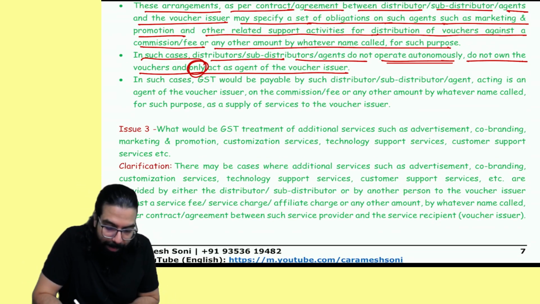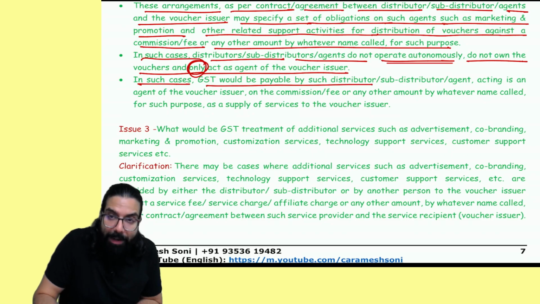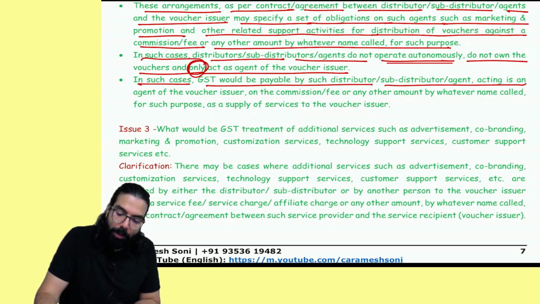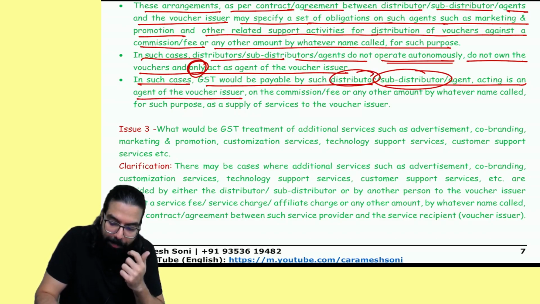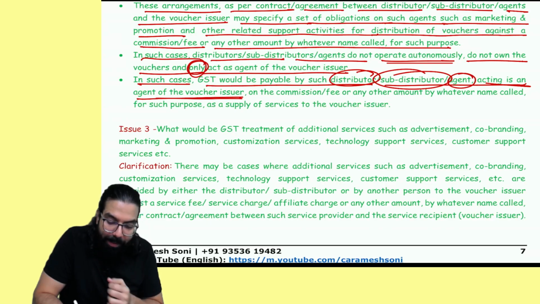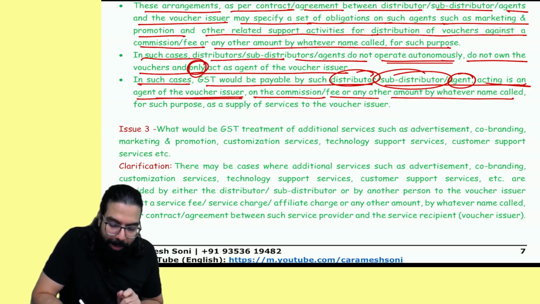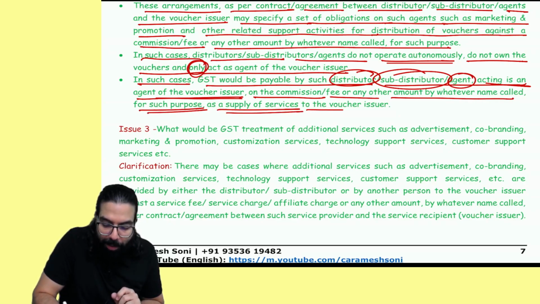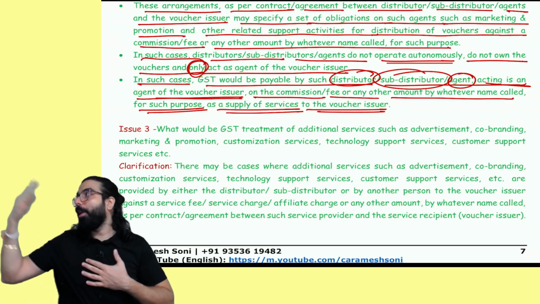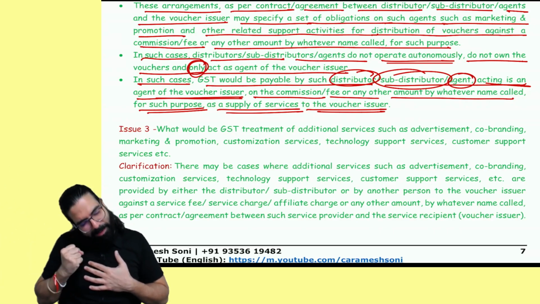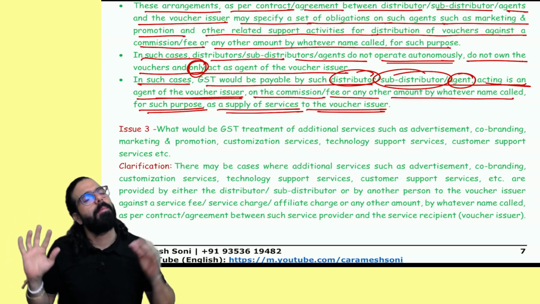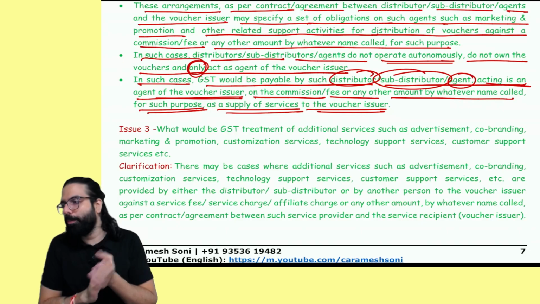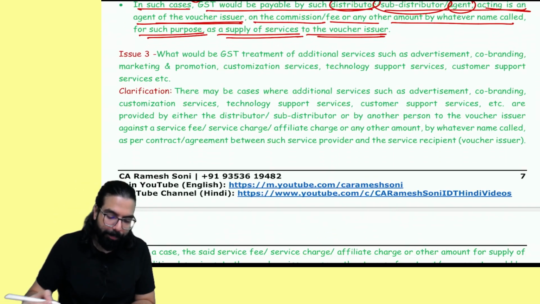But here, in such case, GST would be levied on the distributor, sub-distributor or agent acting as an agent of the voucher issuer, on the commission or fees or by whatever name called, as supply of service to the voucher issuer. I've given them a service for which I'm charging a commission. On the supply of service for which I'm charging a commission, GST will come. I hope this point is clear to all of you. Yes, sir, this point is clear.